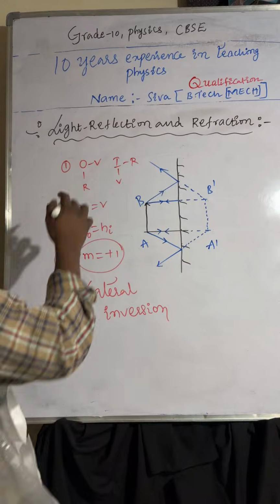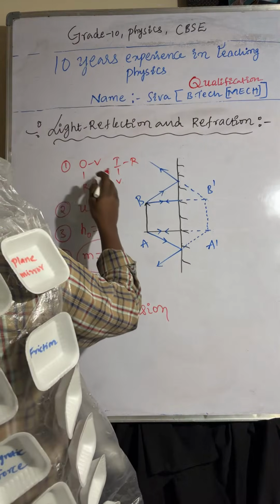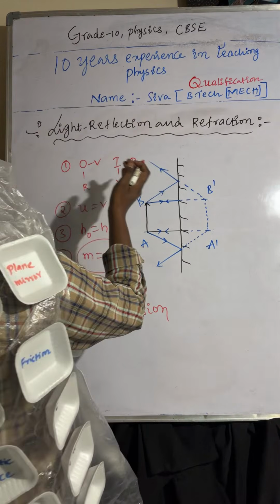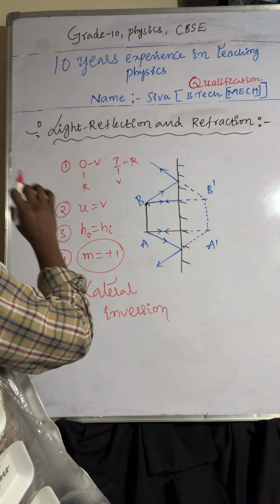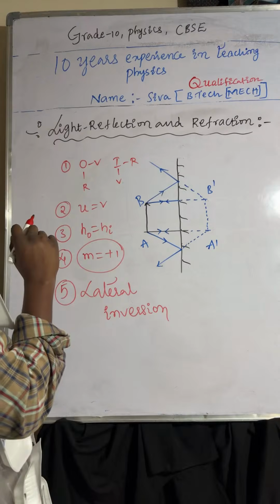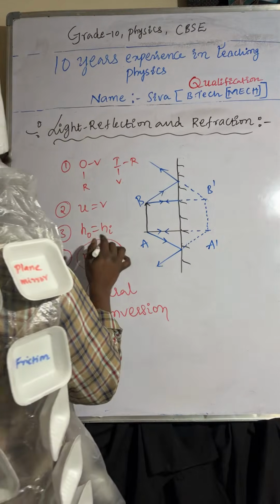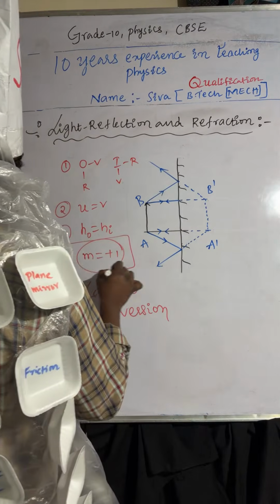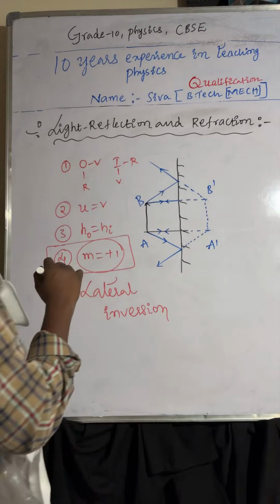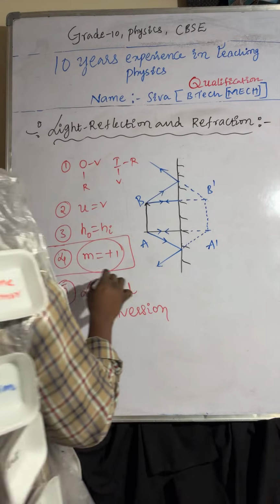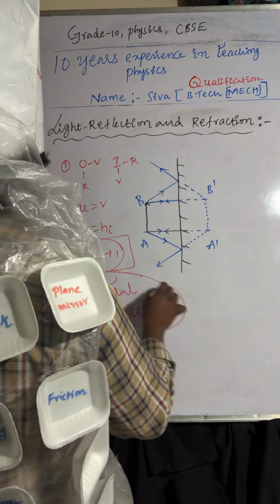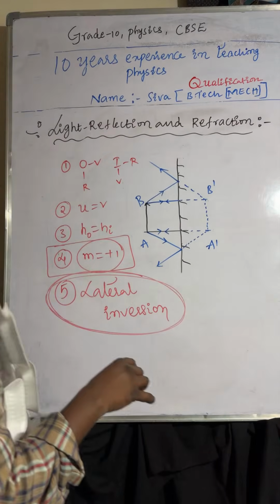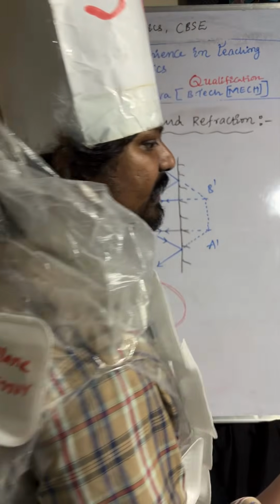If the object is real, the image is virtual. If the object is virtual, the image is real. Object distance is equal to image distance, and the height of the object is equal to the height of the image. The magnification of the plane mirror is +1, and it also shows lateral inversion. Understood or not? Sir, what do you mean by lateral inversion?